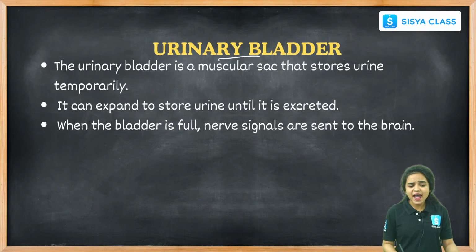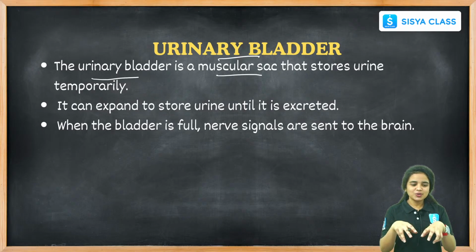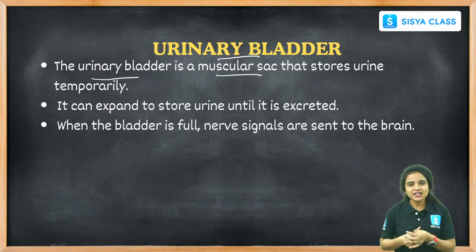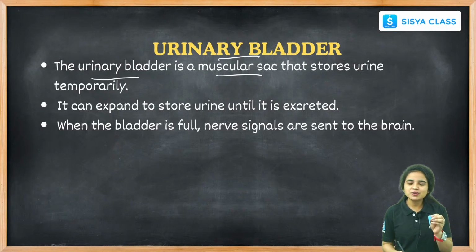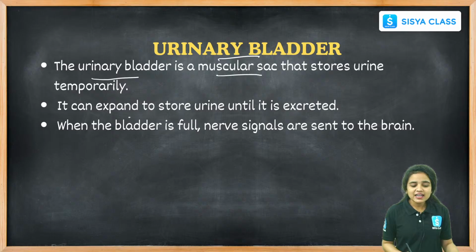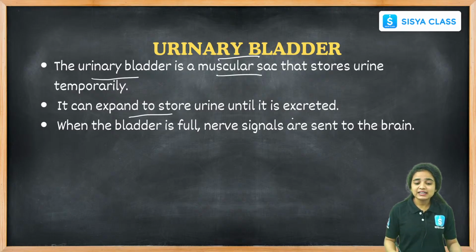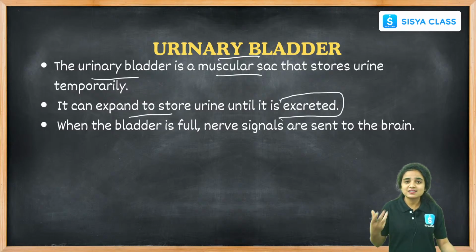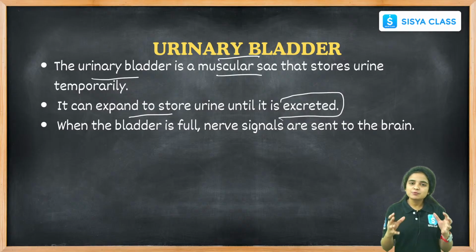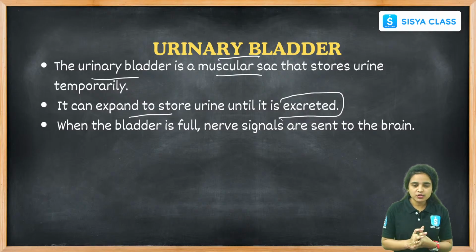And the urinary bladder. The urinary bladder is a muscular sac that stores urine only temporarily. It's not permanent; it will store urine temporarily, and it can expand to store urine until it is excreted, until it is removed from our body.